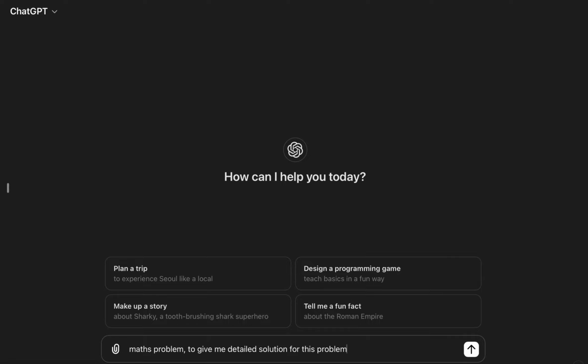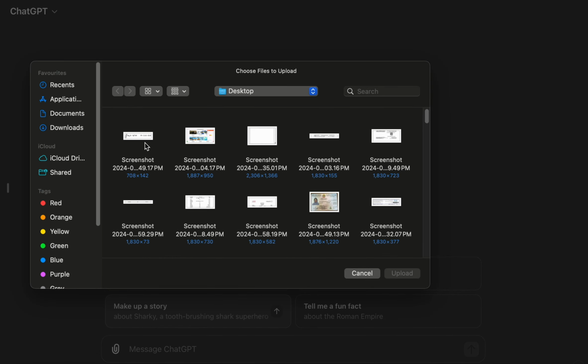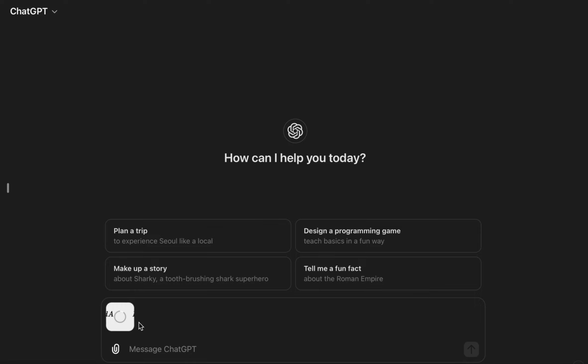And even if you're too lazy to write it, you can do one more thing. You can just take the image and give that image to ChatGPT like this, upload from computer, and that's completely free. And here I have the image which has a very complex multiple integral problem of calculus 3.